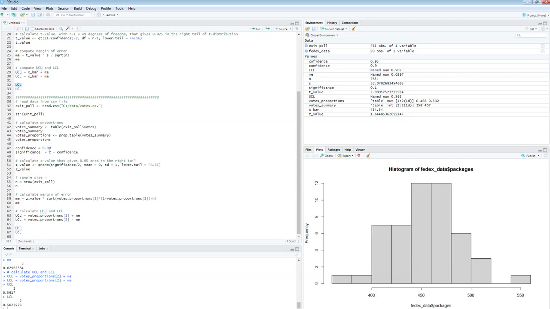My guess is that if I go up from 90% confidence to 95%, my confidence interval will become wider, and wider means that the upper confidence limit will go up, but the lower confidence limit will go down, right? Let's see. So I change 90 to 95%. I rerun this one single line. No, actually, I need to rerun also because it changes the significance, right? Instead of 10, now it's 5%. And I have to rerun this line as well because it changes the z-value.